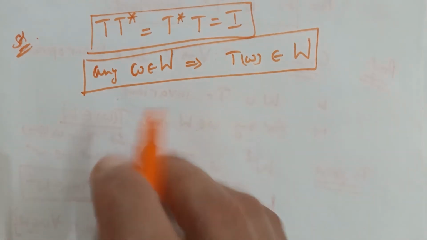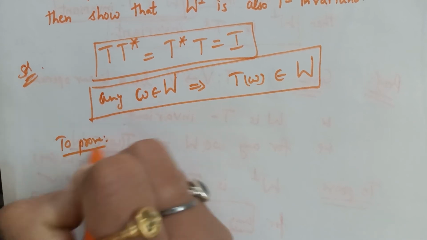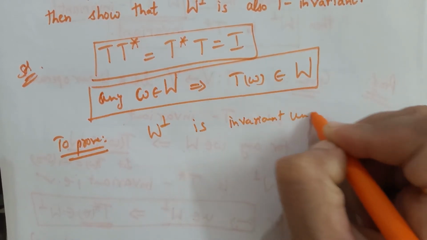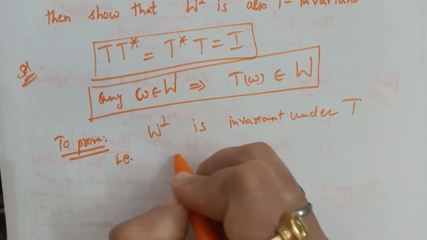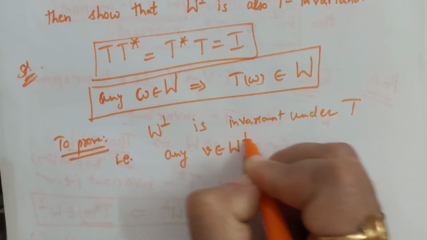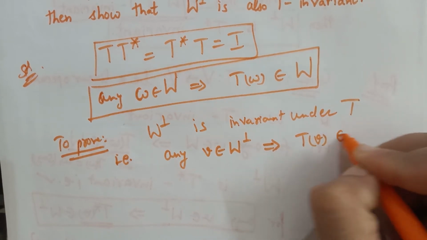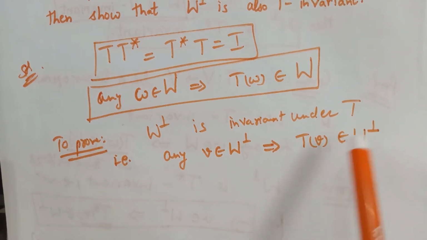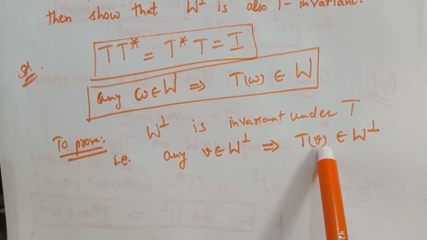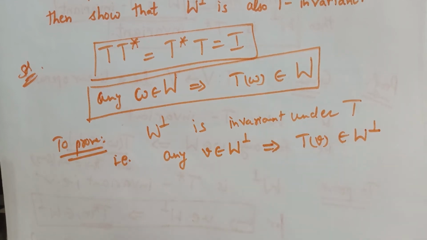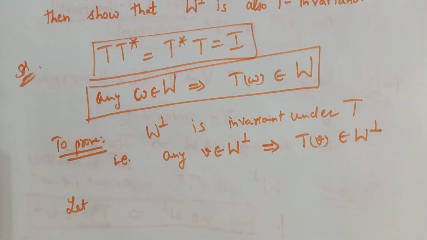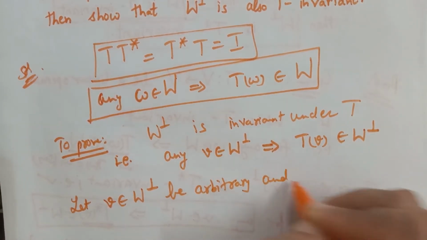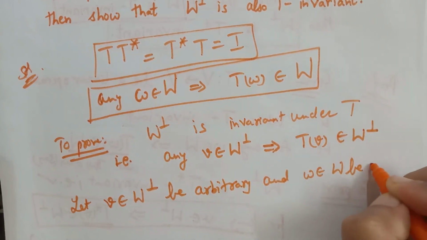So let's prove this. To prove W perp is invariant under T, that is, any v belonging to the orthogonal complement of W implies T of v belongs to the orthogonal complement of W, and this will belong to the orthogonal complement of W only if this image is orthogonal to every vector of W. So let v be an arbitrary element of the orthogonal complement of W and w be an arbitrary element of W.